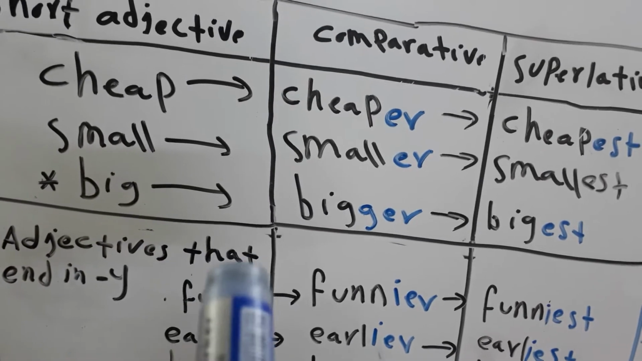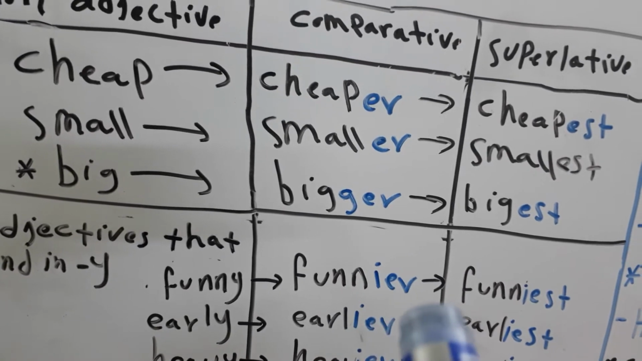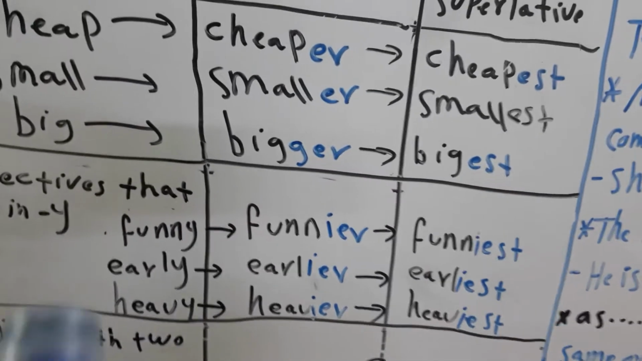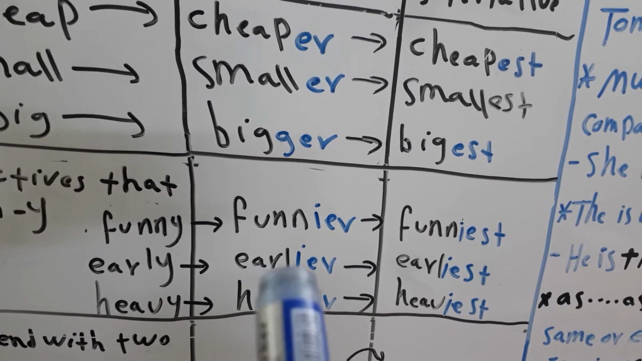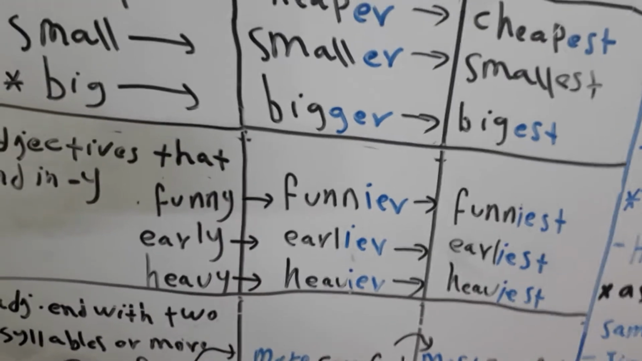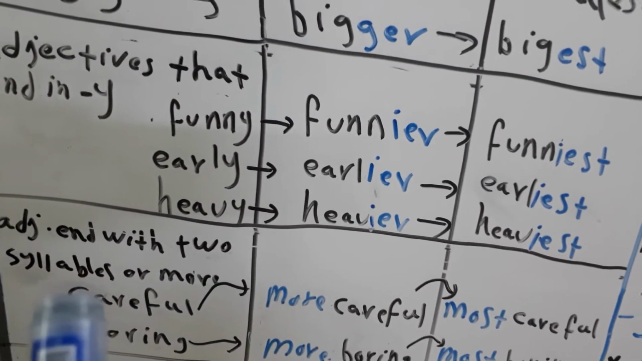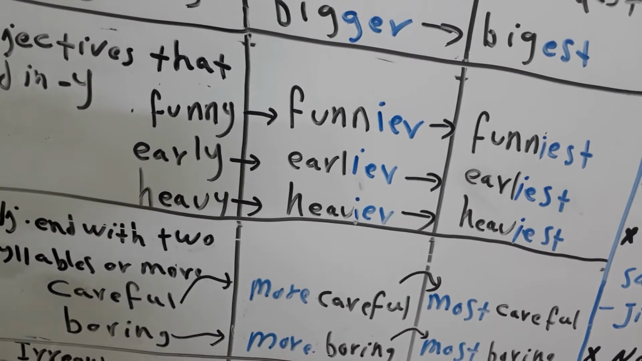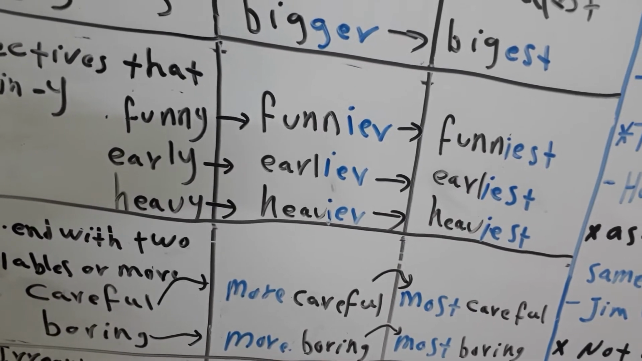With adjectives that end in y, we should delete the y and add ier in the comparative and iest in the superlative. For example, funny, funnier, funniest; early, earlier, earliest; heavy, heavier, heaviest. Okay? Now, adjectives with two syllables or more. I mean that in the adjective there is more than one vowel.